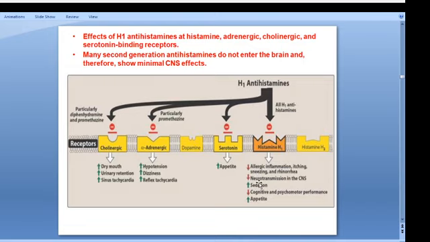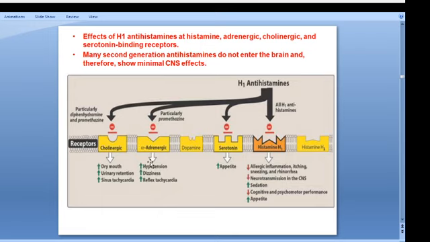It also reduces neurotransmitters in the CNS and increases sedation, and reduces cognitive and psychomotor performance, and increases the appetite. Another one: it is inhibiting the serotonin site. What will happen? It will increase the appetite.